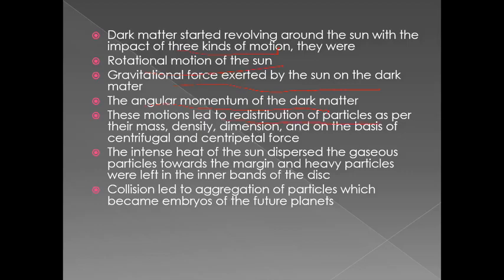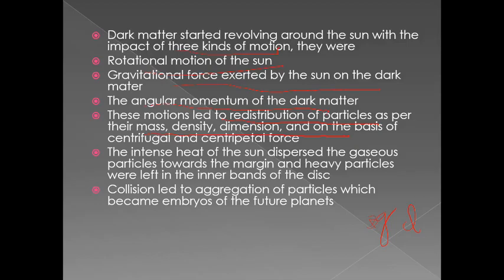The gas particles and dust particles got redistributed among themselves depending upon mass, density, dimension, and on the basis of centrifugal and centripetal force. The centrifugal force pushed particles away from the sun, and the centripetal force pushed them towards the sun.